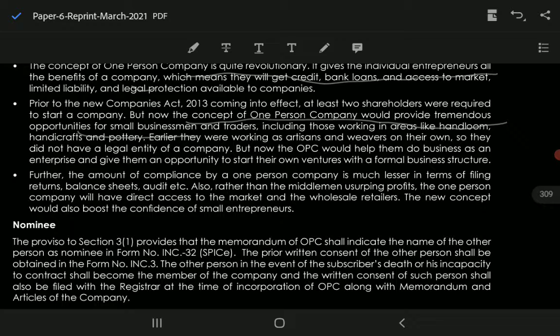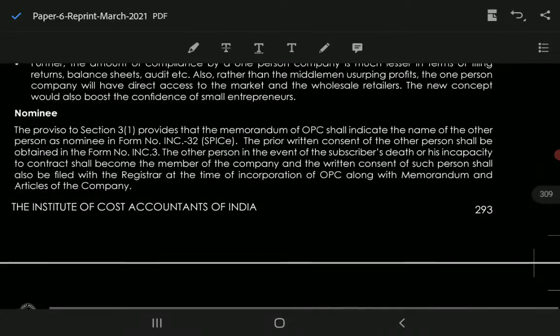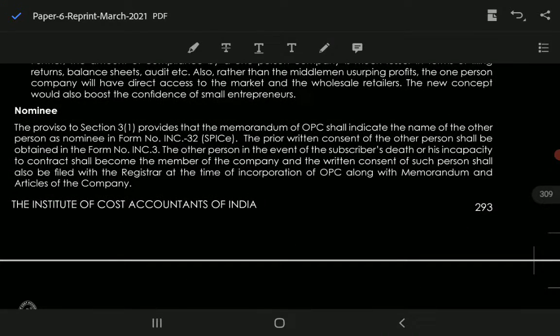The new concept would also boost the confidence of the small entrepreneurs, and they will get the environment of a formal business structure. Although it is not possible for me to read out every section in detail, I will try to cover all the concepts related to it.